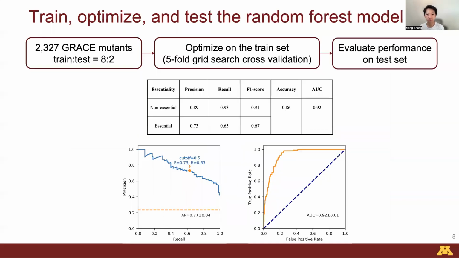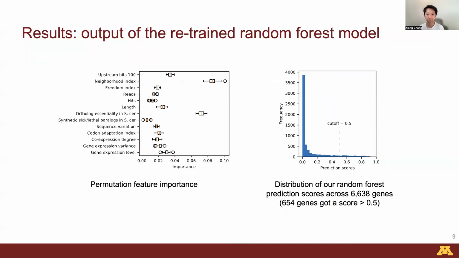Now, I'll introduce how we train, optimize, and test the random forest model. First, we split the GRACE library into 80% training set and 20% testing set. Then, we train our random forest classifier on the 80% training set with 5-fold cross-validation for hyperparameter tuning. After the optimization, we tested the performance on the remaining 20%. With a stringent cutoff of 0.5 for the prediction scores, we estimated an average precision of 0.77 and an area under the curve of 0.92.